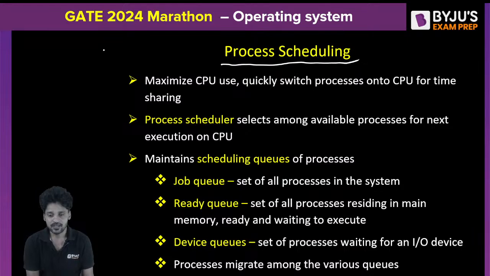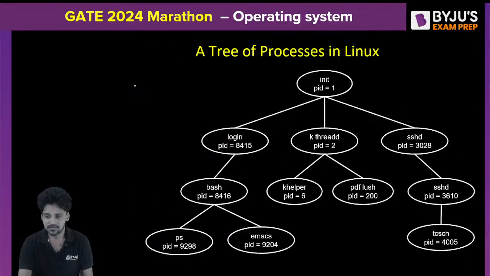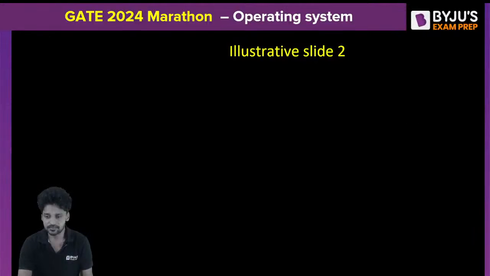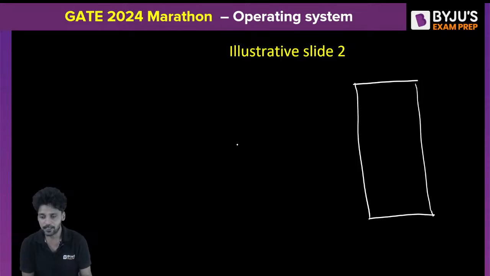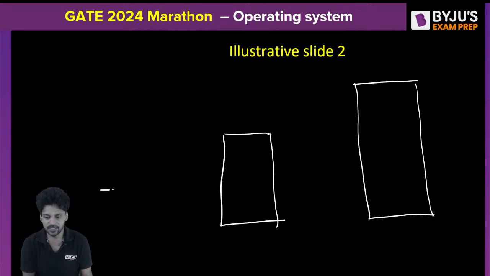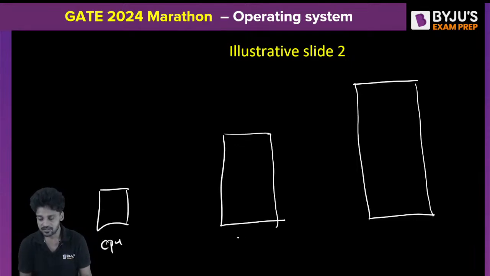See, initially, forget about this. I will just use an empty slide. Let us understand this. See, this is the secondary memory. Assume that this is our secondary memory. Assume that this is our main memory. Assume that this is our CPU. This is the CPU, this is main memory, and this is secondary memory.